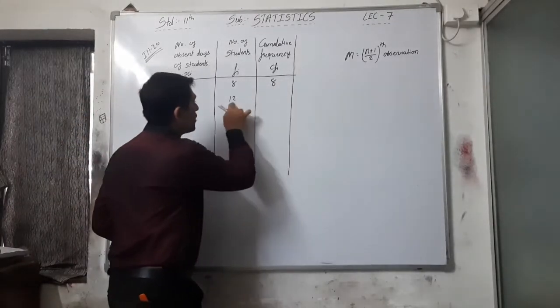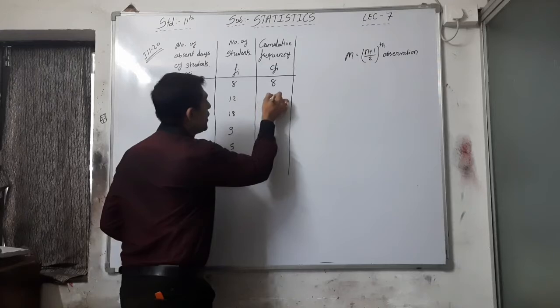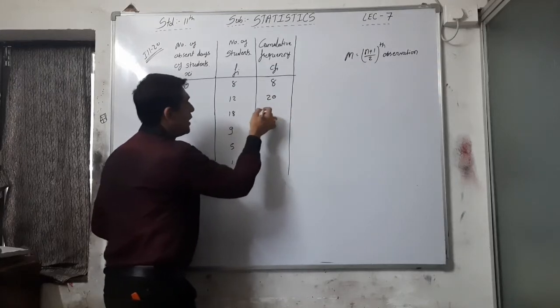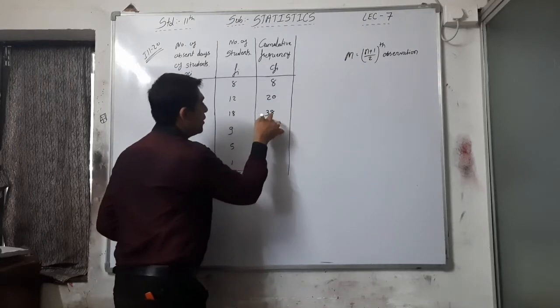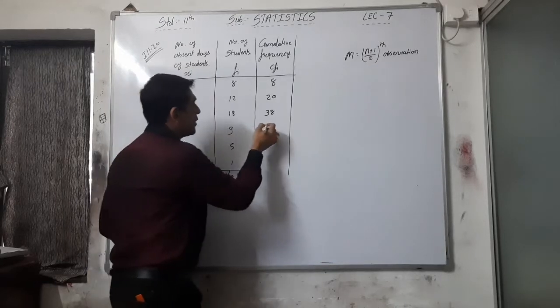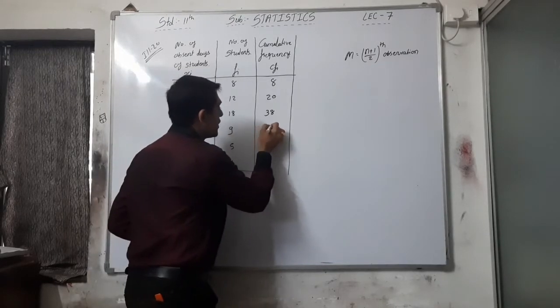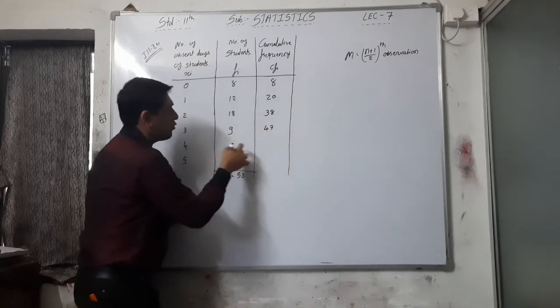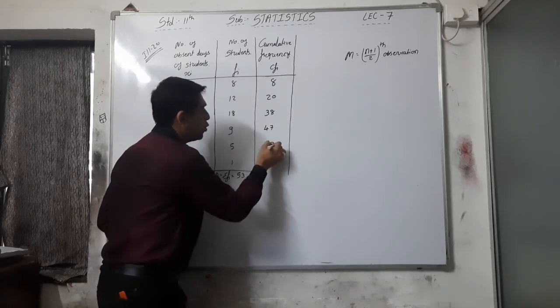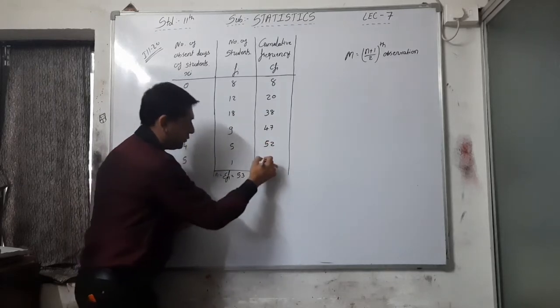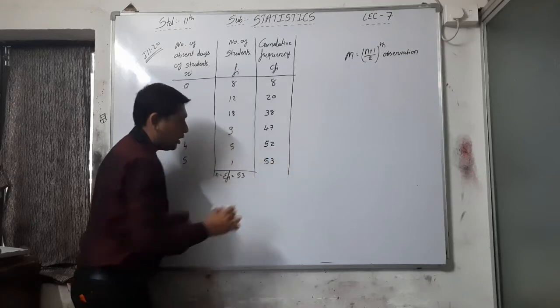That means 8 plus 12, 20, 20 plus 18, that is 38, 38 plus 9, that is 47, 47 plus 5, that is 52, and 52 plus 1, that is 53.